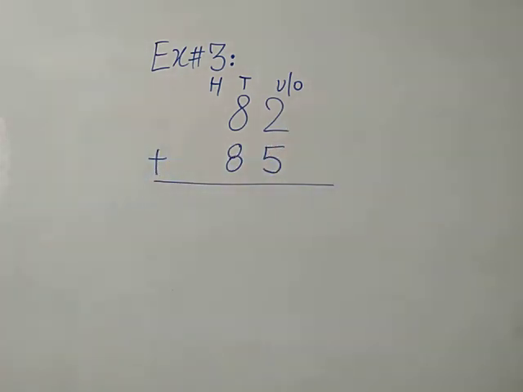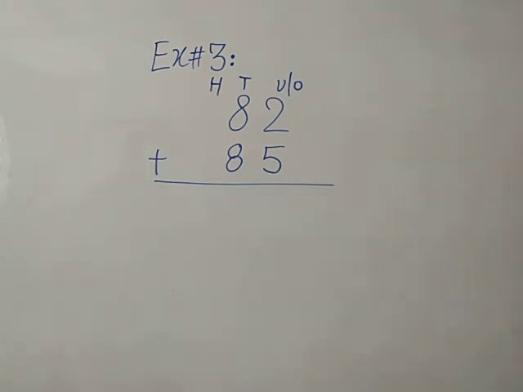Malaika, you tell me from where we will start our calculation. Good. We will start our calculation from unit or ones place value number. Ibad, you tell me what is the total of 2 and 5? Well done, Ibad.